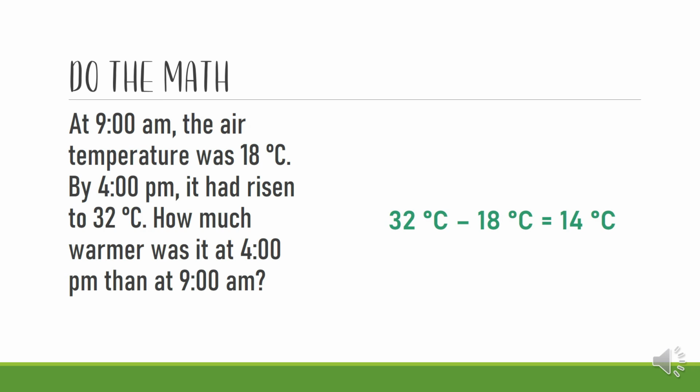This is the answer. 32 degrees minus 18 equals 14 Celsius degrees. Great.